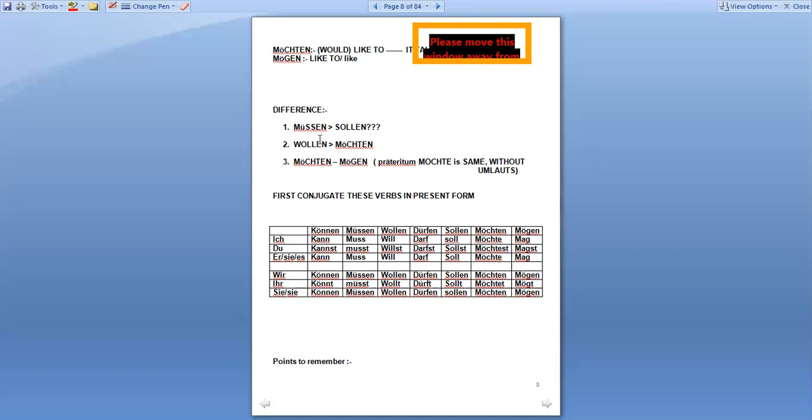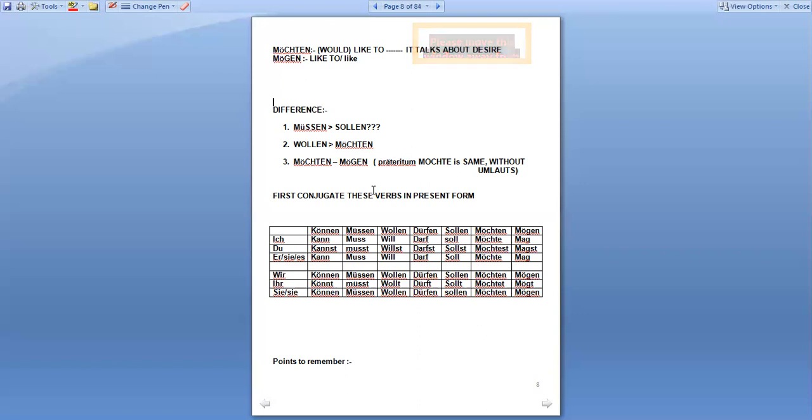So wollen means wish, desire. Möchten also means would like to, or it also shows some desire. But the only difference is that wollen is a stronger desire than möchten. In the exam you can use either, that depends on the sentence. We will see with the examples also. Then third, the difference between möchten and mögen. There's no such big difference between these two verbs. I would say that möchten and mögen both will give you the same meaning. It is up to you which word you want to use here, right?